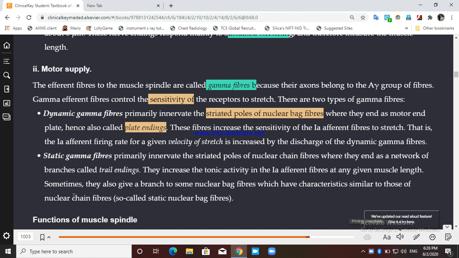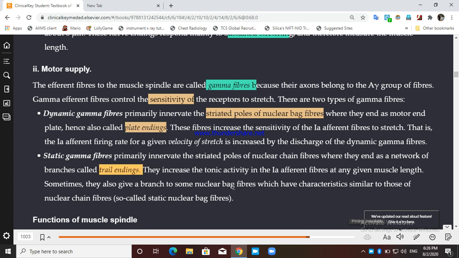Static gamma fiber, ये कहाँ पर end होता है? That will end in the striated pole. Okay. End poles, not in the center. End poles of the nuclear chain fiber, because all the motor fibers end on the striated pole. So this static gamma fiber will end on the nuclear chain fiber, and where they end as a network of branches, they are known as trail ending. तो सबका ending अलग अलग होता है ना.